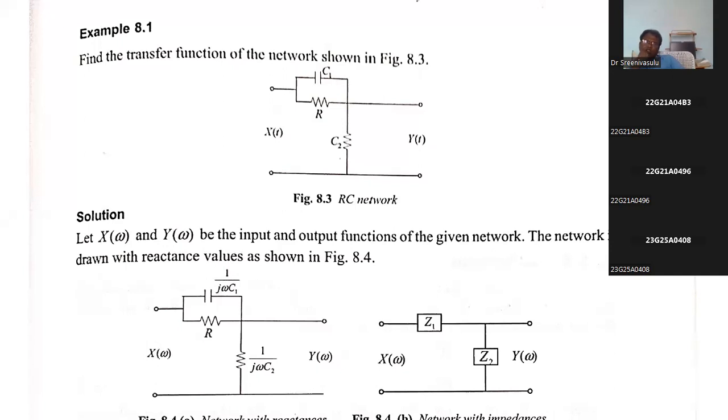Suppose if you have an inductor, what is the inductor?